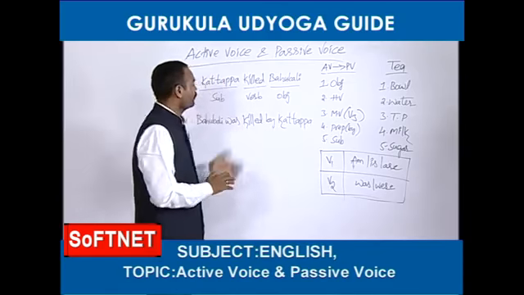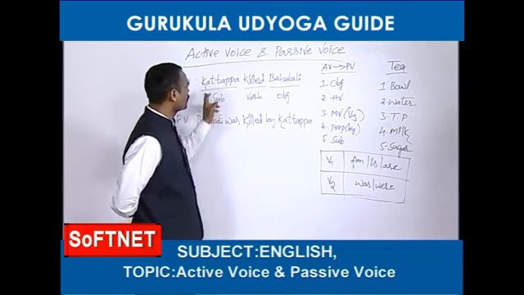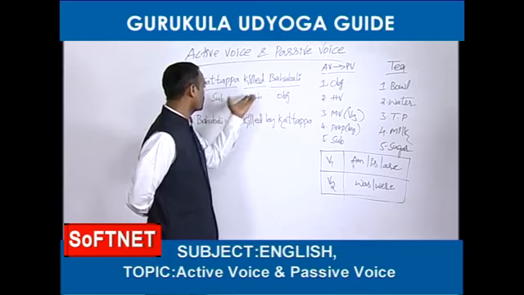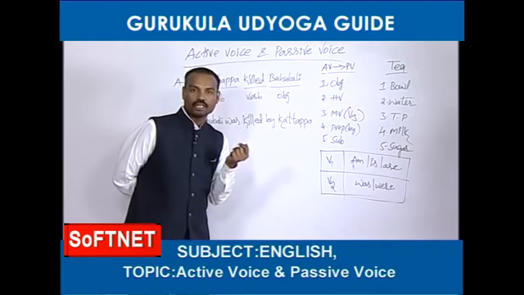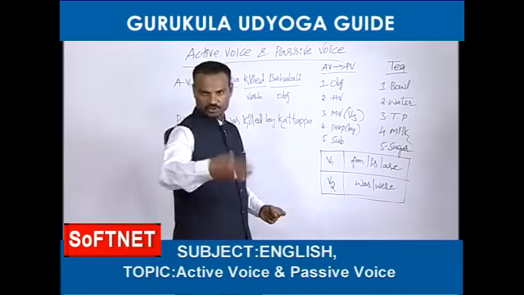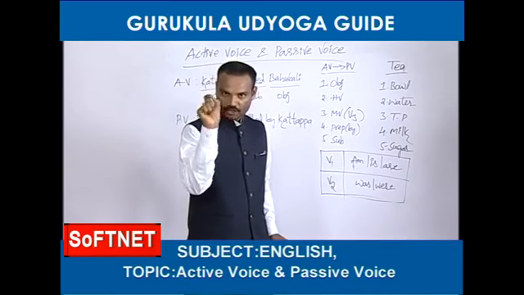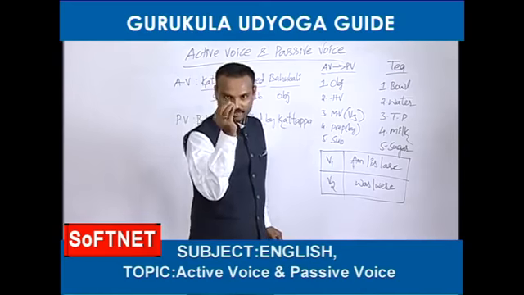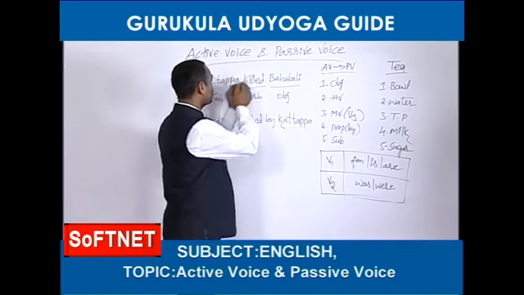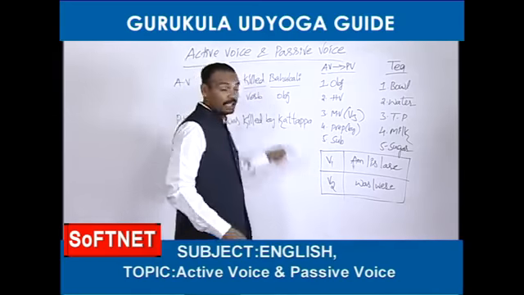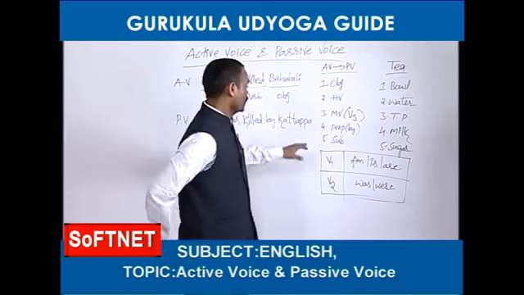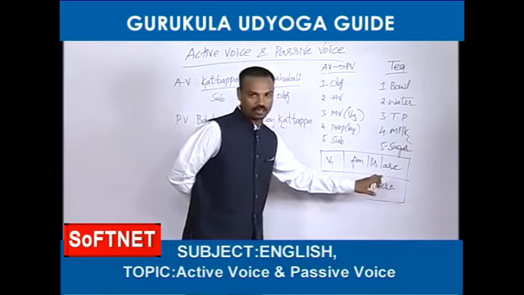Then let's see whether the helping verb is given or not. This is subject, this is object, this is verb. There is no helping verb at all. So friends, now I am going to tell you another beautiful technique. Whenever you don't find any helping verb in the activise, the sweet technique is, again you should depend upon the main verb. If the main verb is in the first form, you should take am, is, or are.